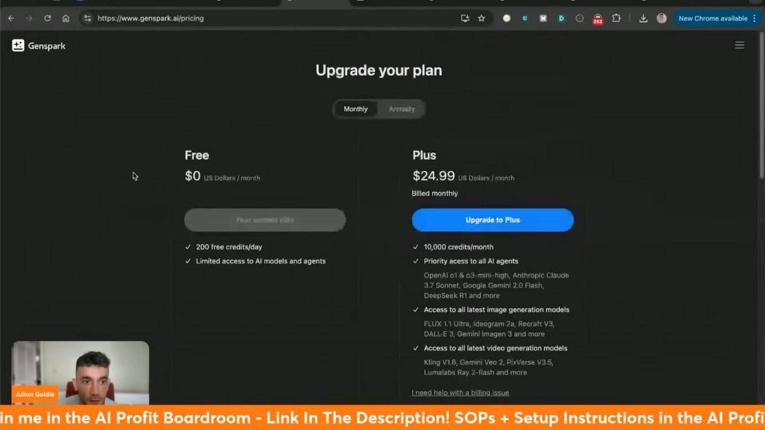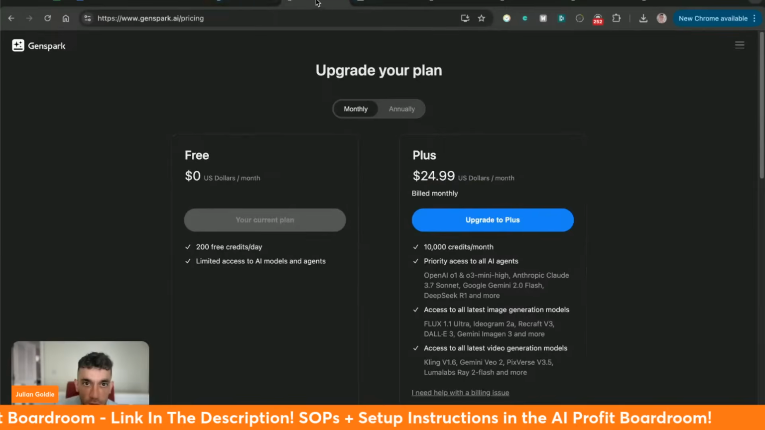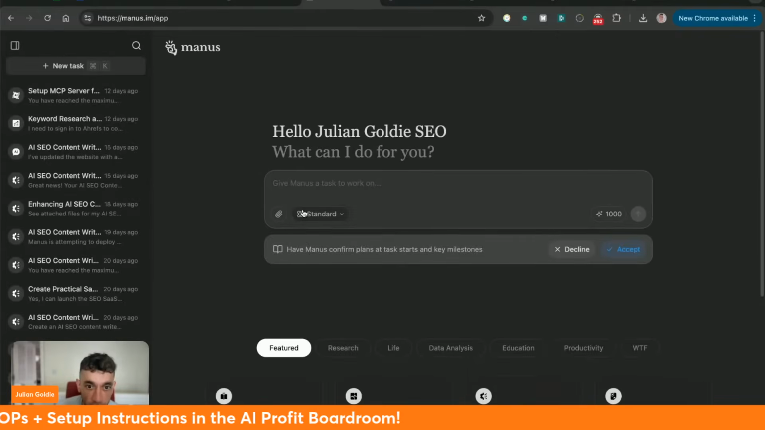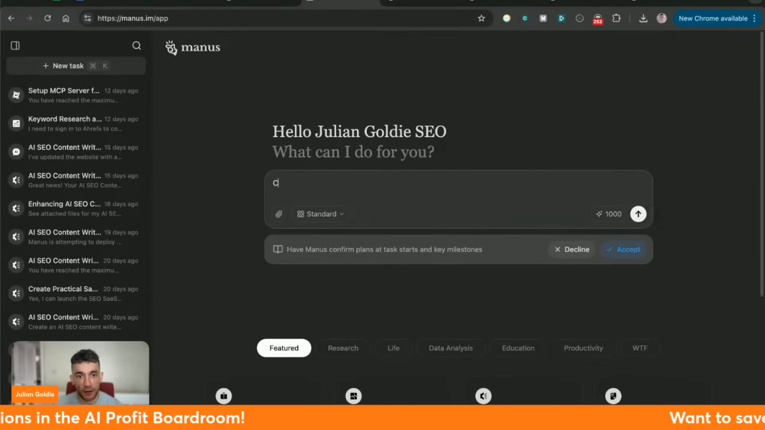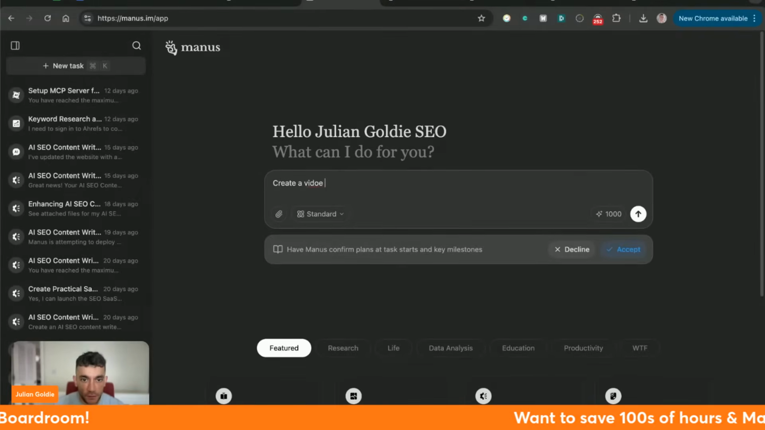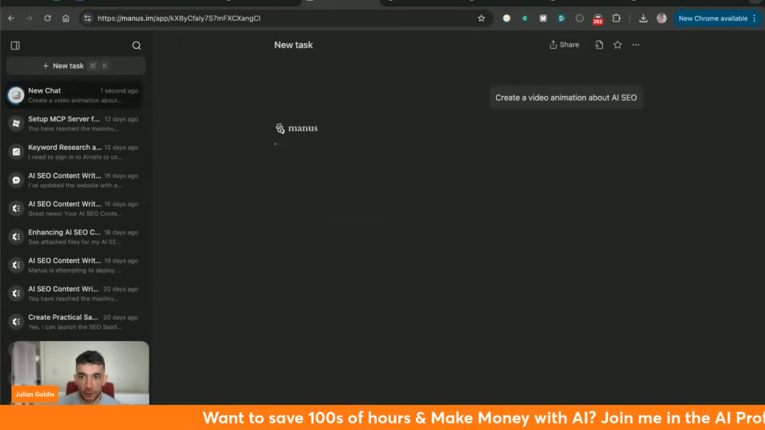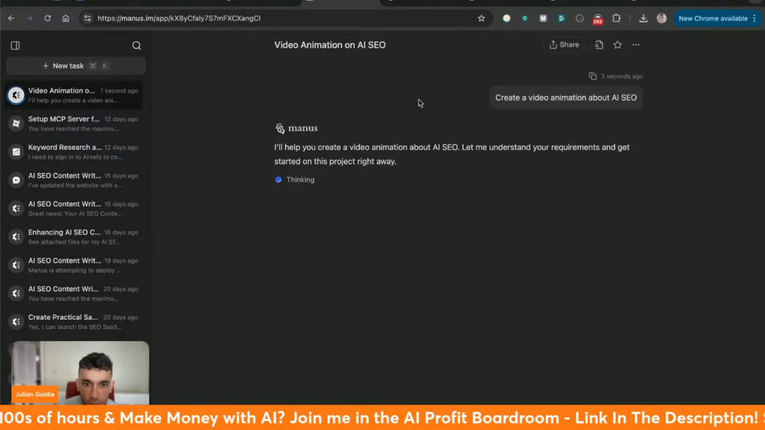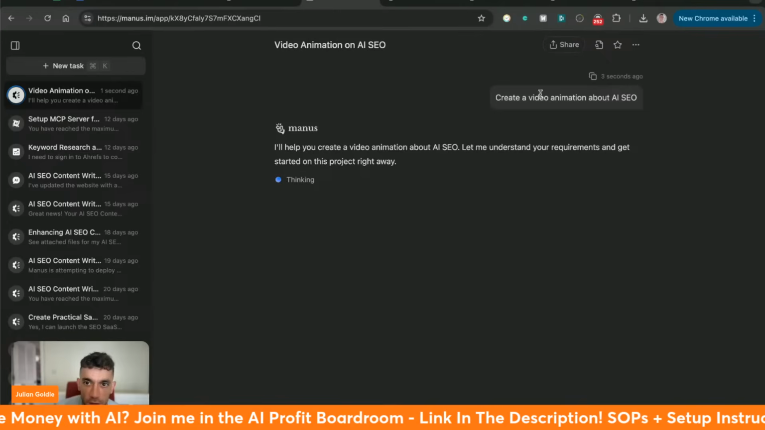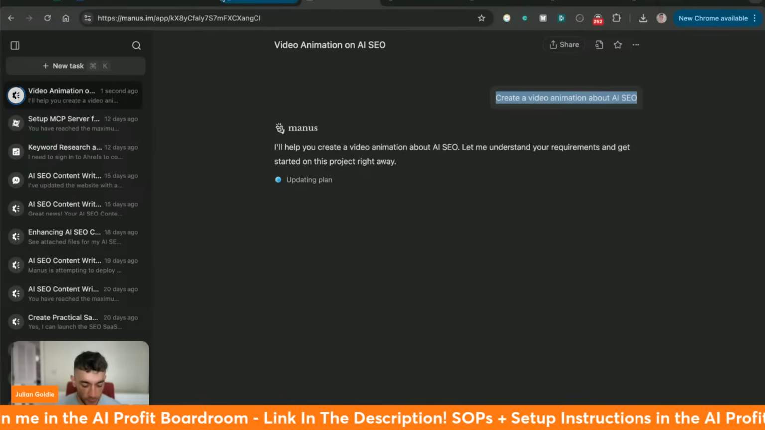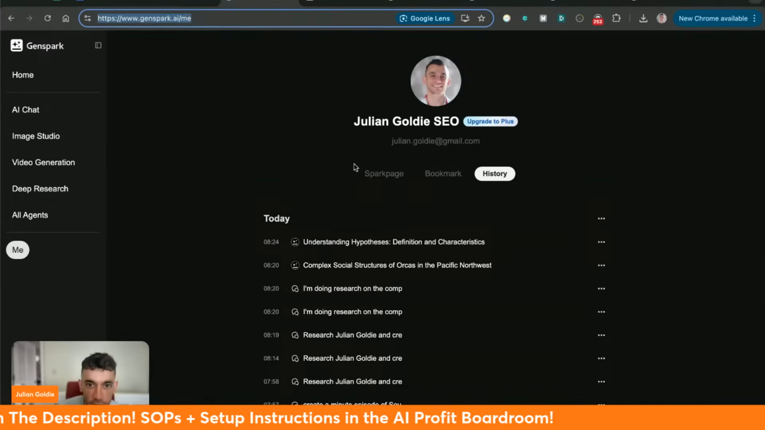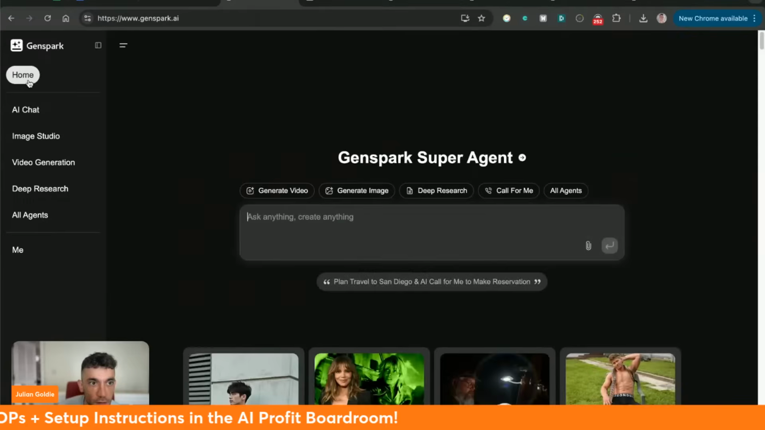And this seems a lot more powerful. So, for example, if we go into Manus right here, from what I understand, Manus cannot create videos, right? So if I say to Manus, okay, create a video animation about AI SEO, we'll see if it can do that. Because I believe it's using Claude 3.7 Sonnet, which doesn't seem to be able to create animations, right? Whereas, for example, if we go back to Genspark,